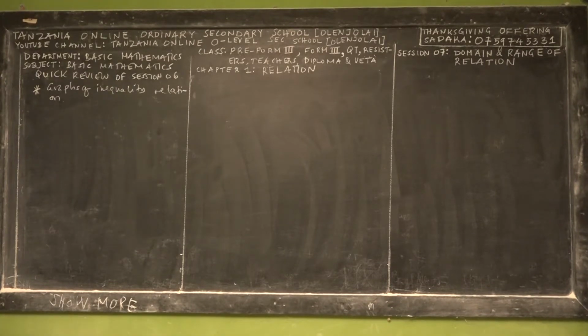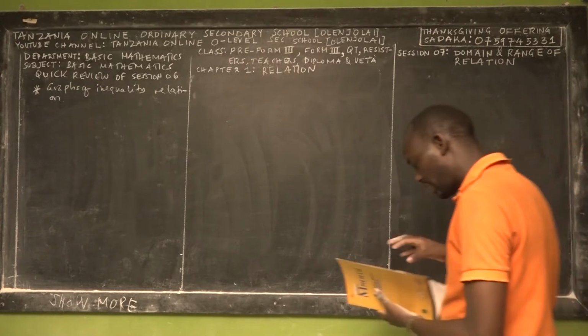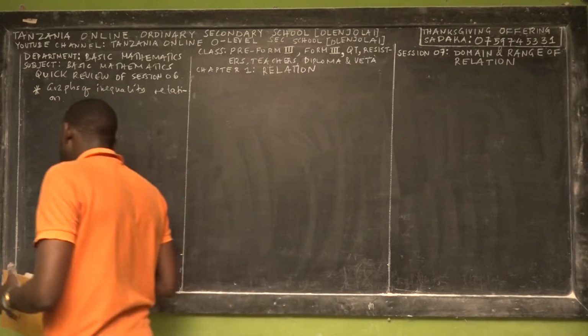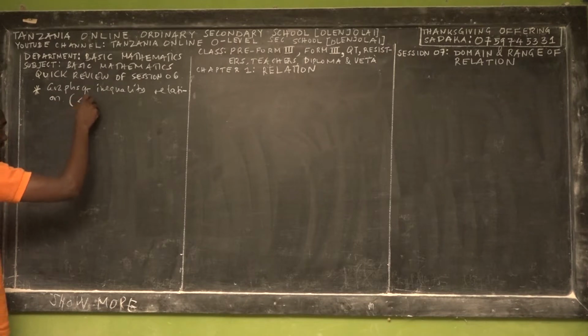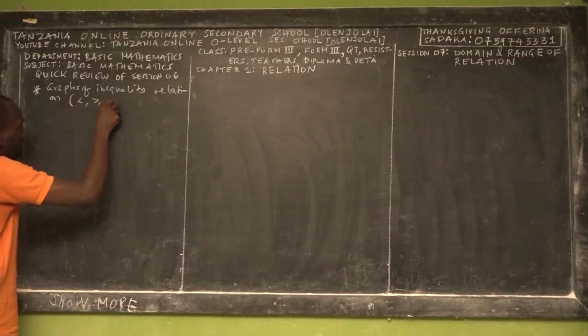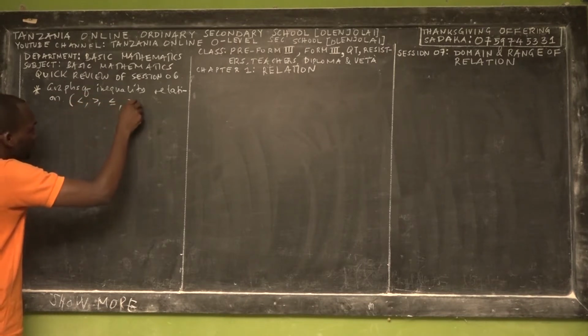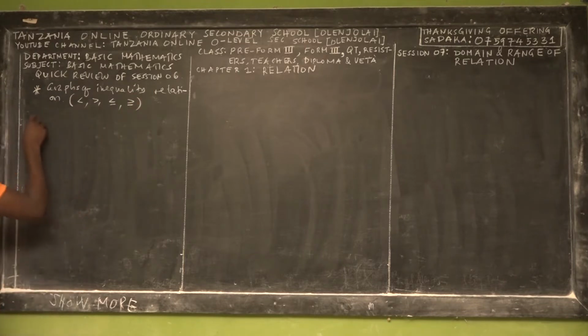Okay, so my dear students, let us continue with enjoying the beauty of relation as the first topic of Form 3 Basic Mathematics. And here, ladies and gentlemen, let's do a quick review of session 6. We have been teaching about the graphs of inequality relation. In these graphs of inequality relations, the signs used are less than, greater than, less than or equal, greater than or equal.